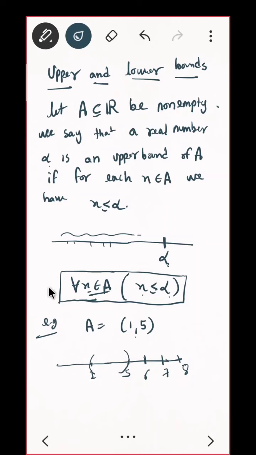Just think about this bracket, what this is saying. Take any element of A, that element must be less than or equal to alpha. So if your interval is 1 to 5, I can say 10 is an upper bound. Why? Because if I take any element of this set, that is less than or equal to 10. Do you agree?